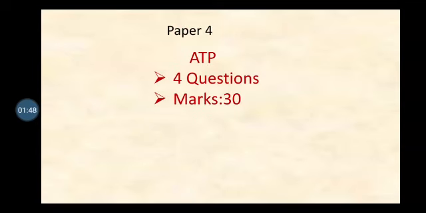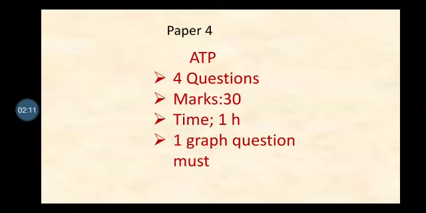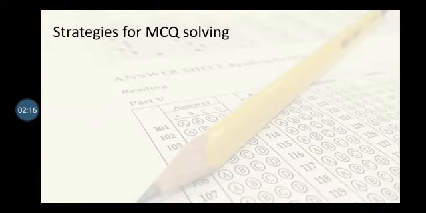In this paper you will have 4 or 5 questions, and the number of questions may vary, and the marks may also vary, from 4 to 5 or 5 to 6 marks per question, and the total marks of paper 4 will be 30 marks. The time allocated will be 1 hour, and 1 or 2 graphical questions must be there. Next, let's discuss the strategies: how to attempt the MCQs, how to attempt paper 2 and how to attempt paper 4.